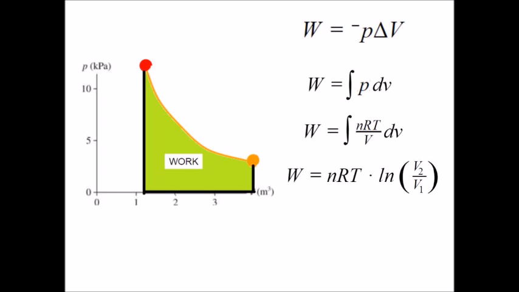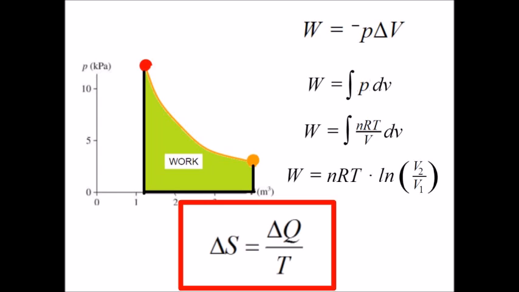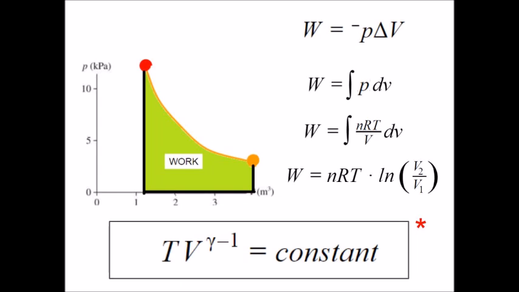Why all this stuff about gases? I thought we were talking about entropy. We are. We're working our way towards Clausius's equation, delta S equals delta Q over T. But we'll need all this stuff in order to derive that equation, trust me, including this. See the asterisk? This is true for adiabatic, no heat processes. Delta Q is 0. And what the heck is gamma?